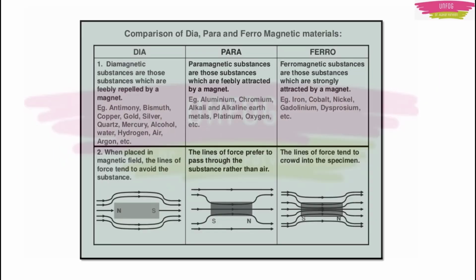So, summary in short, they may ask for 2 marks. You just make a table like this and you say what are diamagnetic, paramagnetic and ferromagnetic materials. If time permits, you draw these magnetic field lines, and important is that you write the examples.